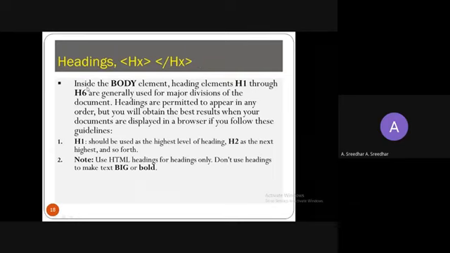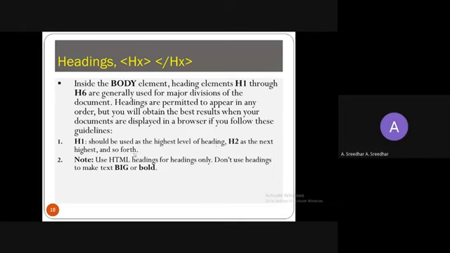So coming to the headings. Inside the body element, the heading elements H1 through H6. So totally we have 6 head tags, generally used for major divisions of the document. Headings are permitted to appear in any order, but you will obtain the best results when your documents are displayed in the browser if you follow these guidelines. H1 should be used for the highest level of heading. So if you want the highest level of heading with a bigger font size and bold, there you have to use the H1 tag, and H2 is the next highest, and so on. So based on your requirement, use the level of the particular heading, right?